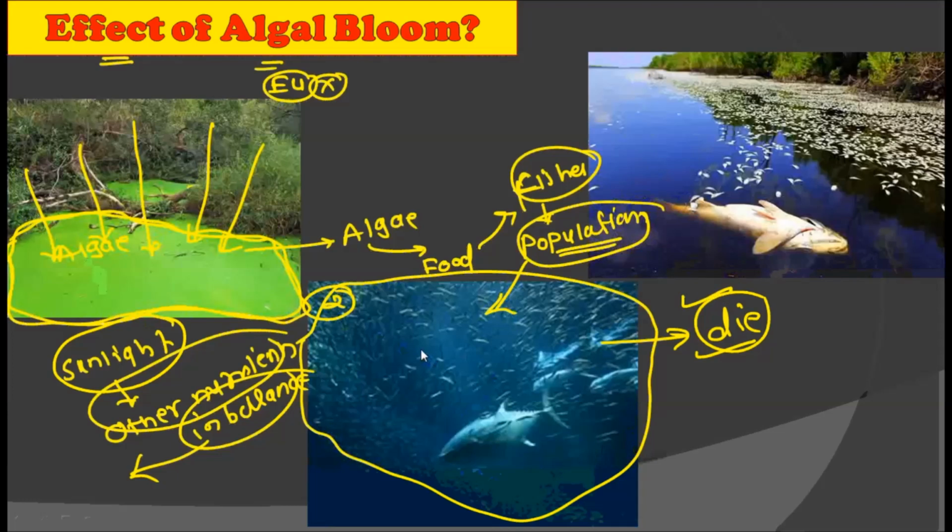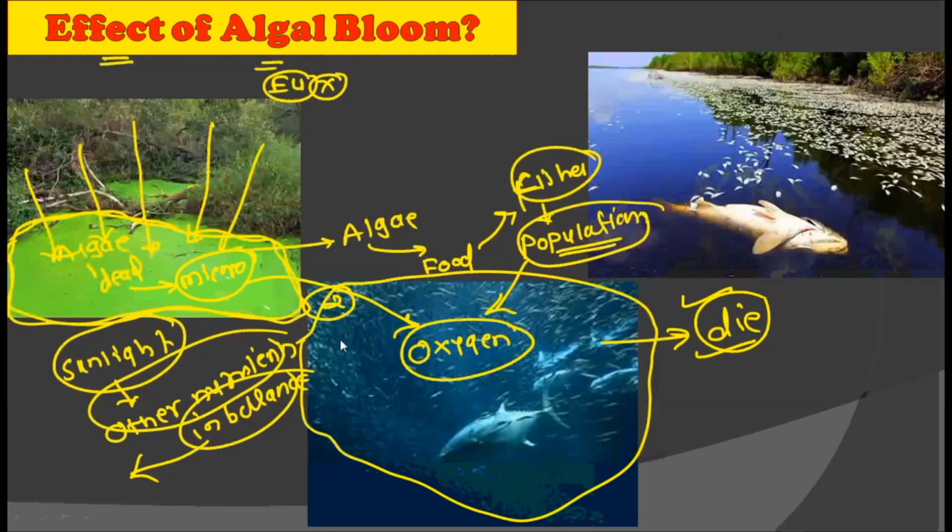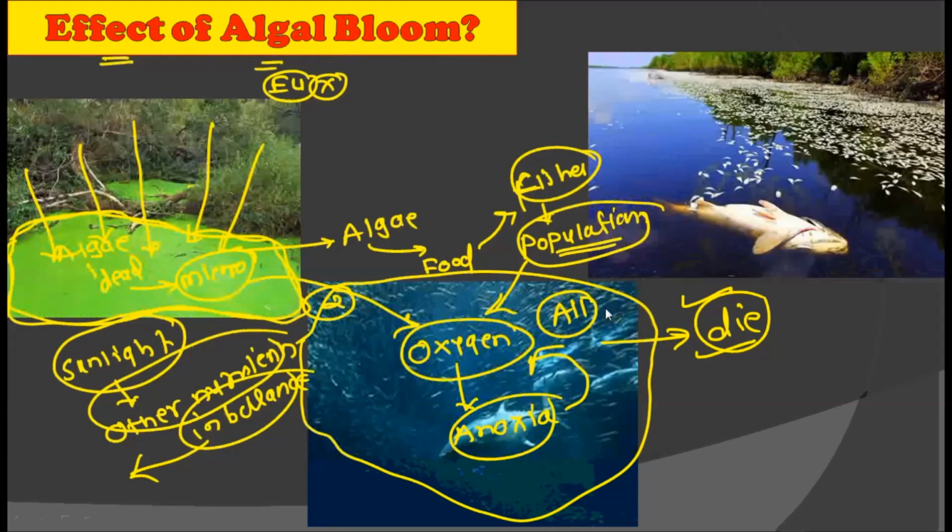Due to the population explosion, there is an oxygen deficiency in these waters. What is adding more pressure is that when these algal blooms die, microorganisms start to grow on them. These microorganisms again consume the oxygen. Both these factors create the condition of anoxia. Now, anoxia is nothing but an oxygen deficient environment. Due to this, all the aquatic animals which depend on oxygen for their respiration start to die, and a large number of aquatic life die instantly.